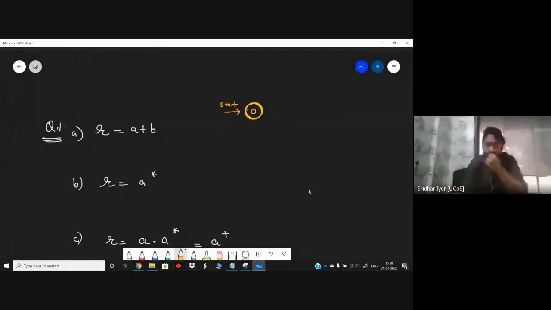And tell me what is the total number of states required. You all are either right or all are incorrect. Many of you have given the answer as 4. Many of you have given 3. Obviously, 2 is totally incorrect. 3 is also incorrect. Even 4 is incorrect. So tell me the answer.